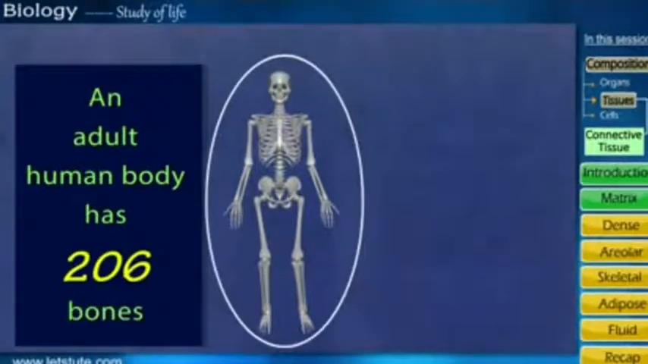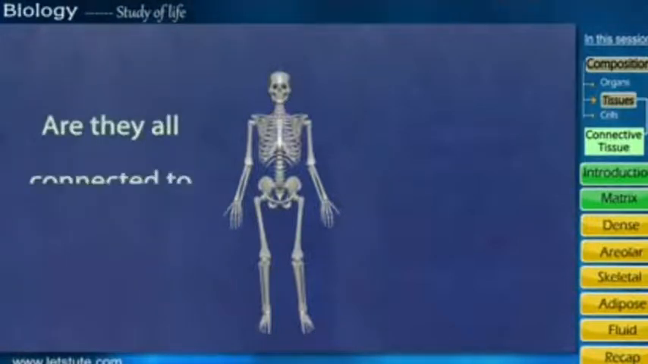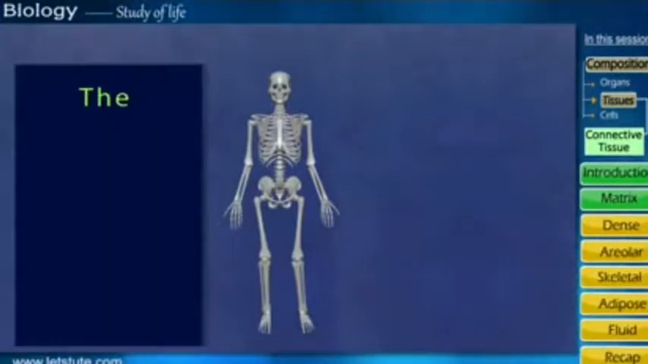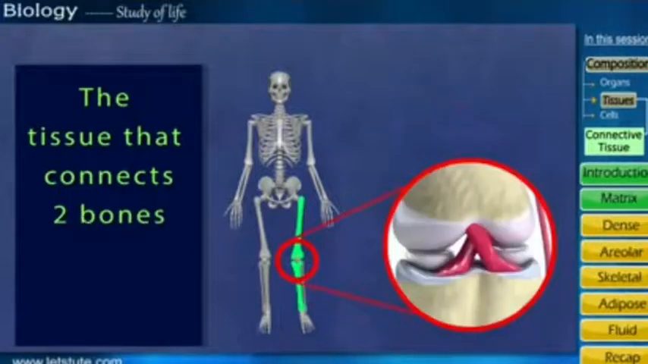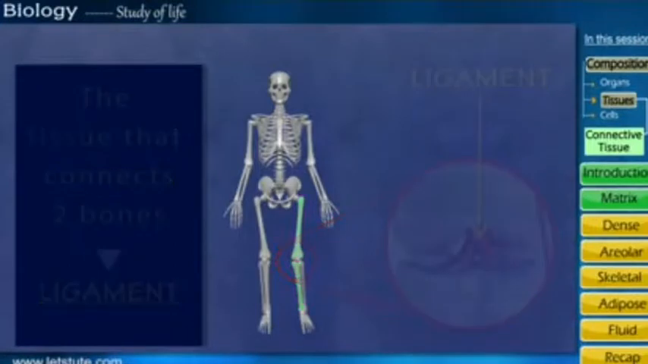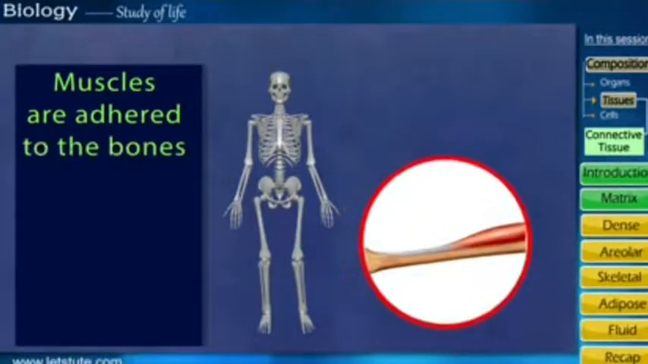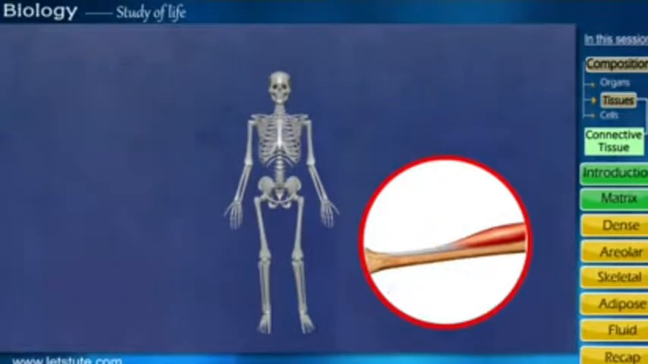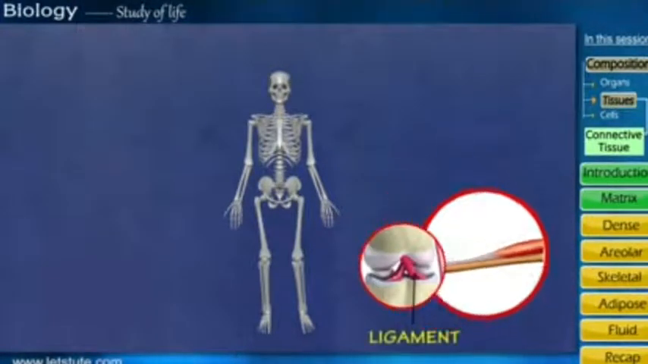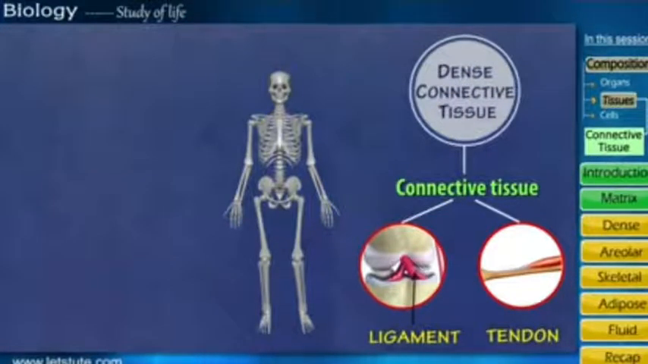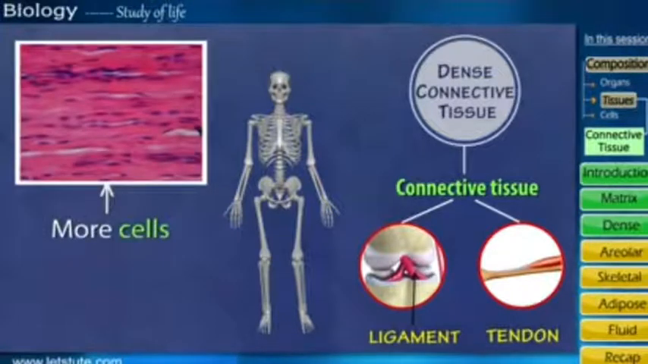An adult human body has 206 bones. Are they all connected with each other? Yes, students. There is a connection between all the bones, all the organs. The tissue that connects two bones, we are going to call a ligament. The muscles which are attached to the bones with another type of tissue are called tendons. So tendons and ligaments come under connective tissue and these are called dense connective tissue.